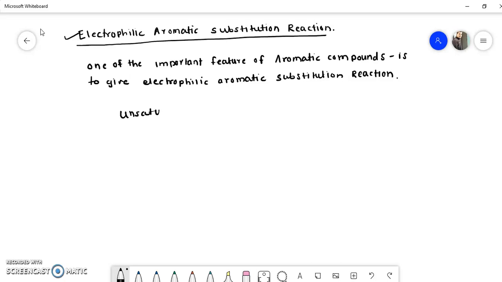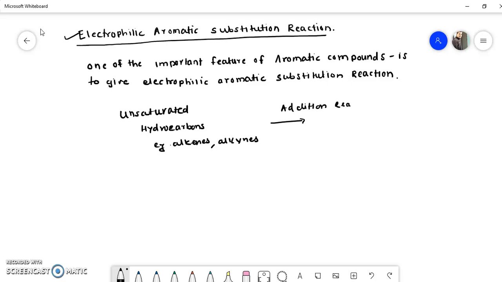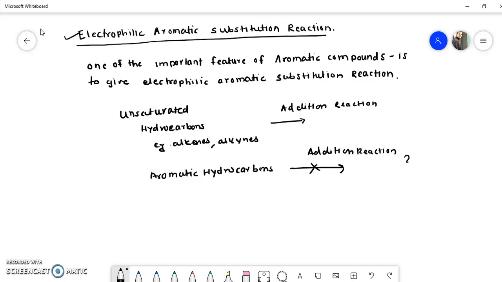like alkenes, or we can say alkynes, then we know that in that case they all give addition reactions. But aromatic hydrocarbons do not give addition reaction. Now what is the reason behind it?